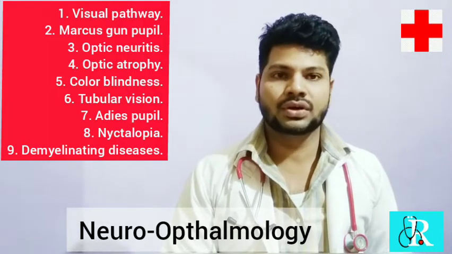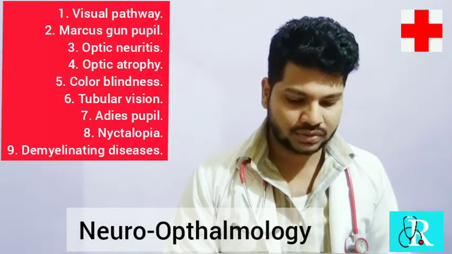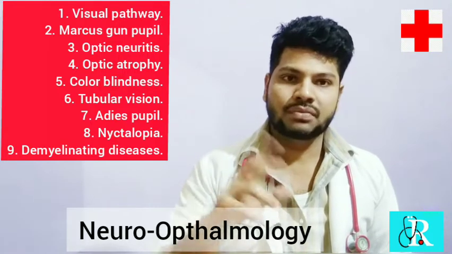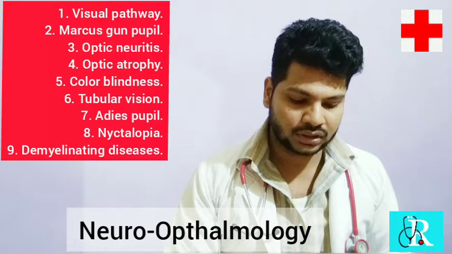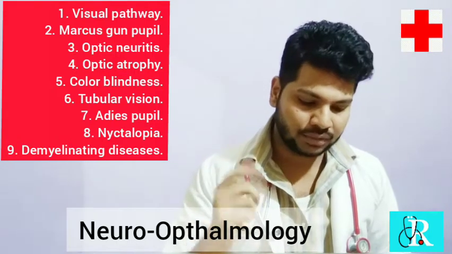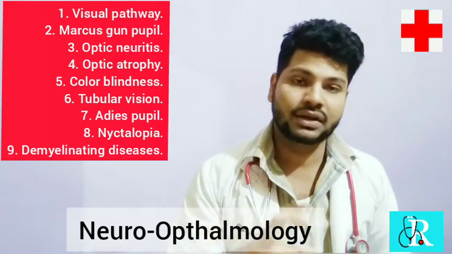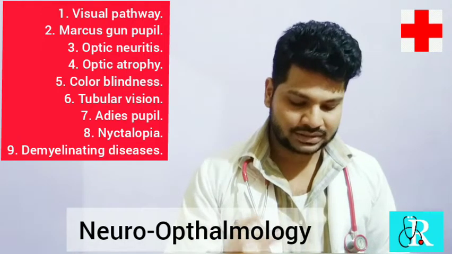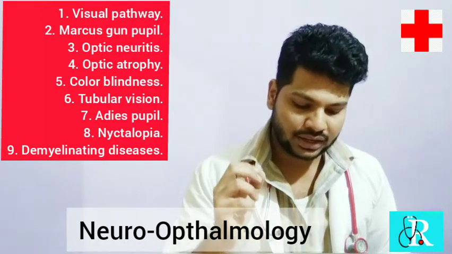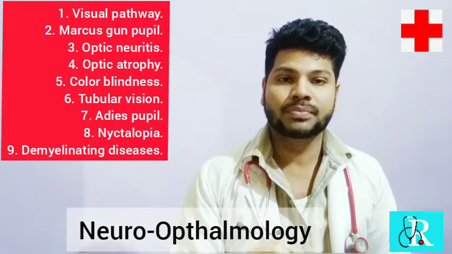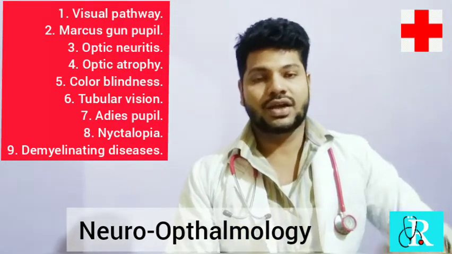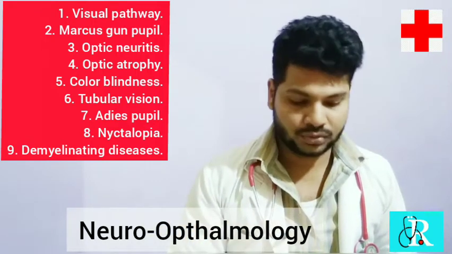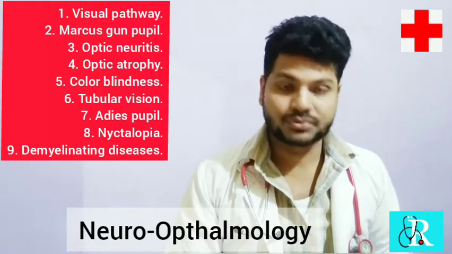So today in this video playlist, ophthalmology playlist, we'll be discussing the neuro-ophthalmology of the eye. Within this video, I will be discussing the visual pathway, what is Marcus-Gunn pupil, which is also called afferent pupillary defect, then optic neuritis, optic atrophy, color blindness, and tubular vision. Next are the Adie's pupil, nyctalopia, and demyelinating diseases of the eye. This is all I'm going to discuss with you in this video. Please pay attention and stay tuned.